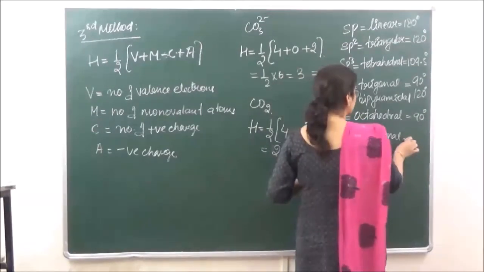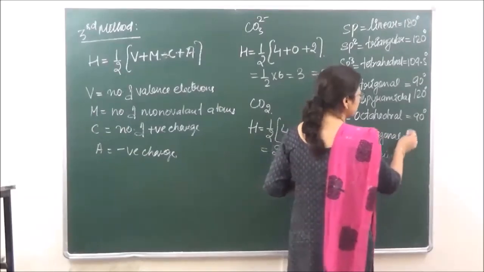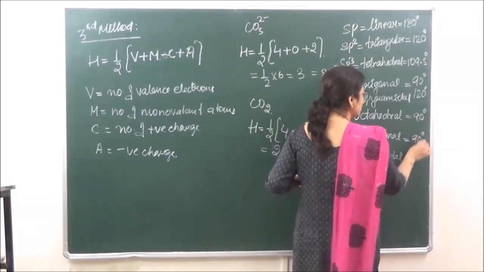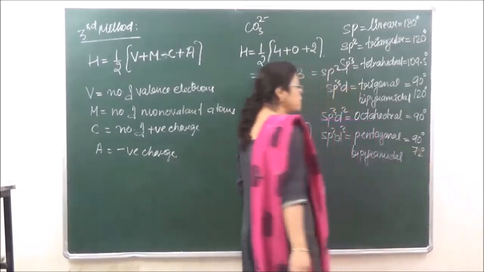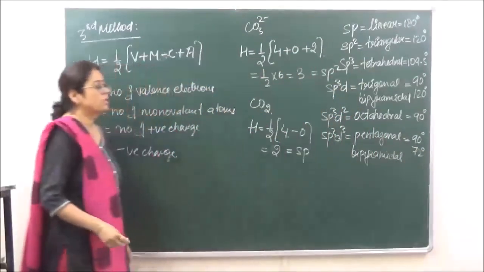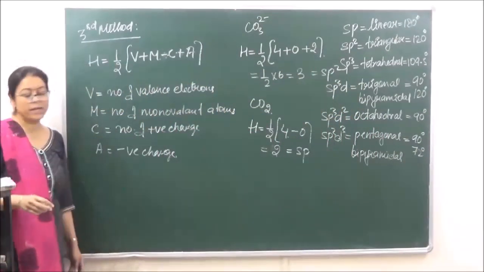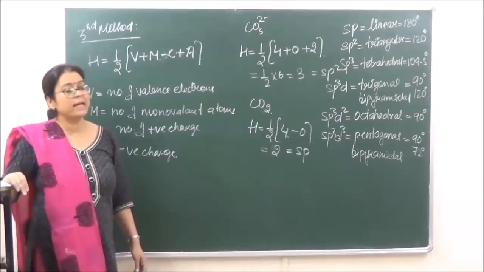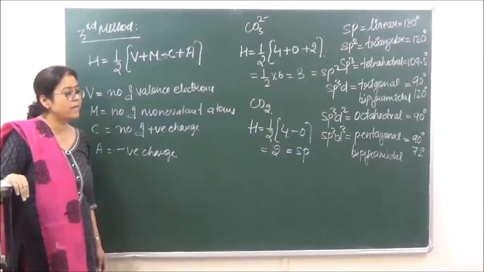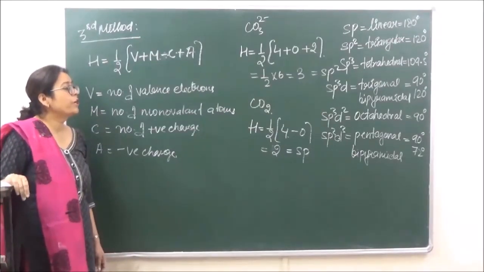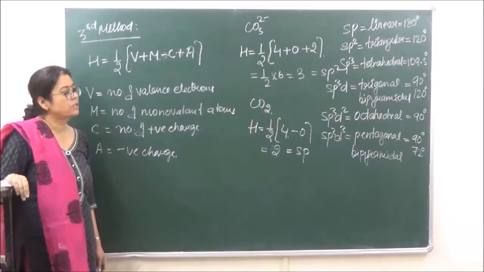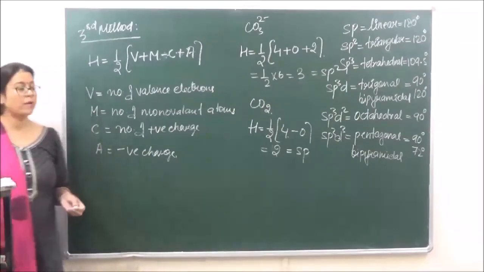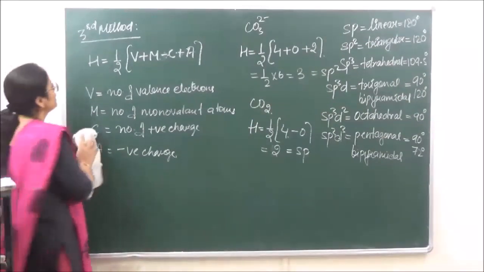Okay? And the bond angles, again there are two, 90 degrees and 72 degrees. So this is how we find the geometry. That is the reason why I said that if they have the same hybridization, they are going to have the same geometry. Okay? Then there is another method to calculate hybridization, the fourth method.